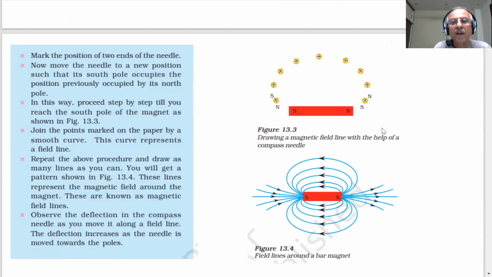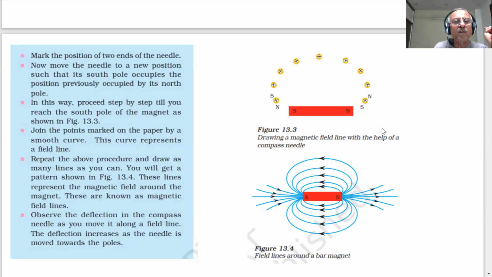You can see this is our bar magnet and this is my compass. North will attract the south pole, and you can bring the compass needle and mark the direction. Again, you bring the compass needle, you will see that the pattern will be like this. Keep on changing the position of the compass. Mark the position of two ends of the needle. This is a compass needle, which one is south, the other is north. So mark on the piece of paper where you are doing this. Mark the position of two ends.